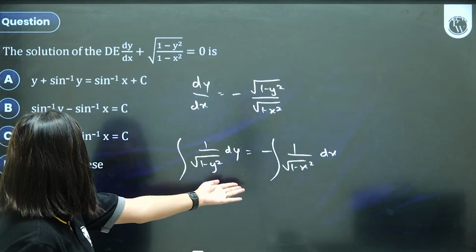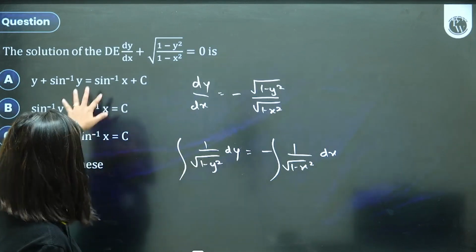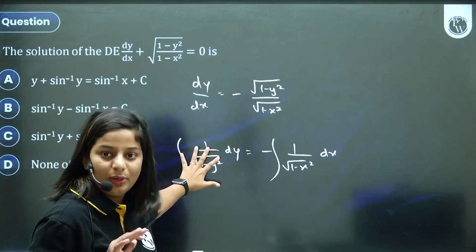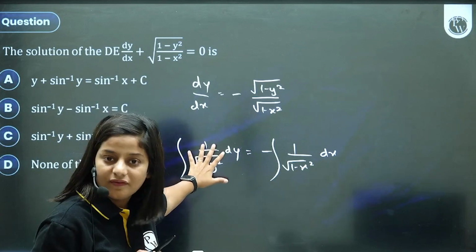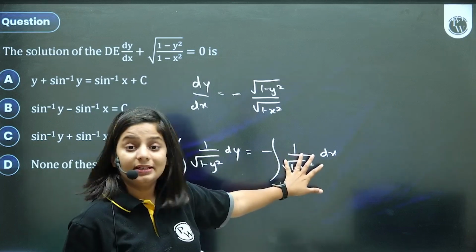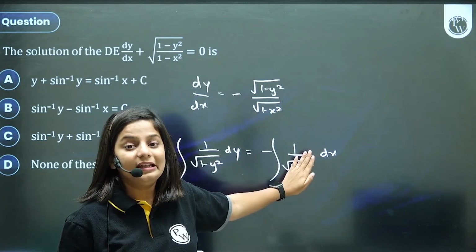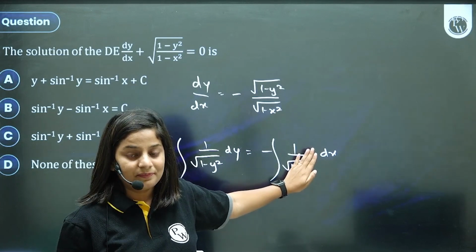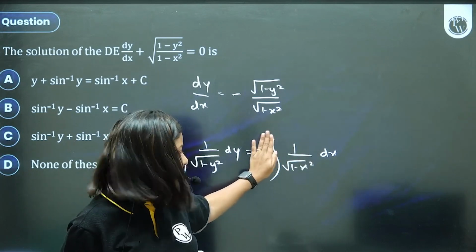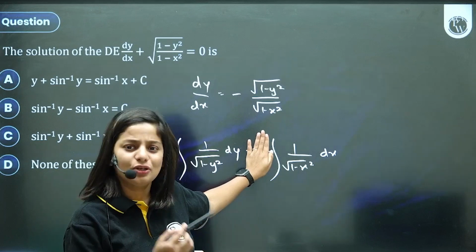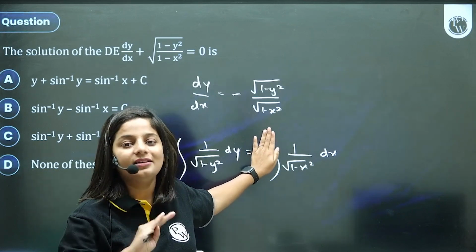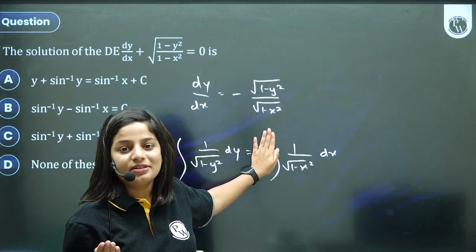This is also sin inverse. So we will look at the options, children. This is the derivative, this is the integral of sin inverse. If I consider the minus sign, it's the integral of cos inverse. If I don't consider the minus sign, it's the integral of sin inverse, because there is only a difference of minus sign in the sin inverse and cos inverse integrals.